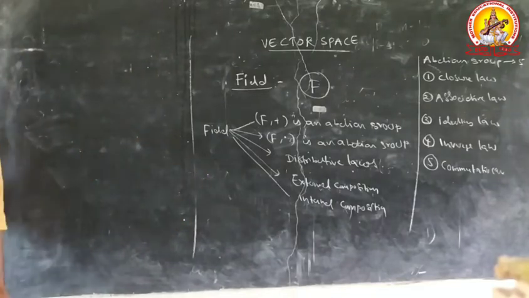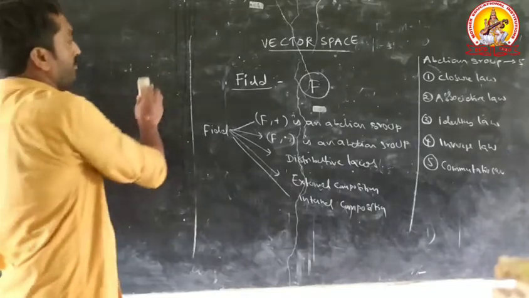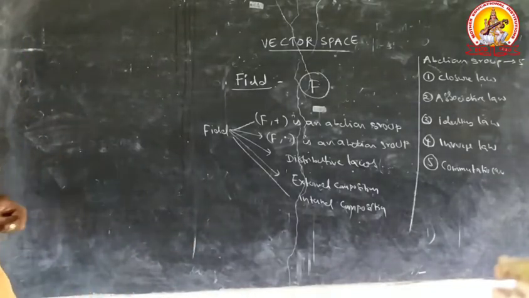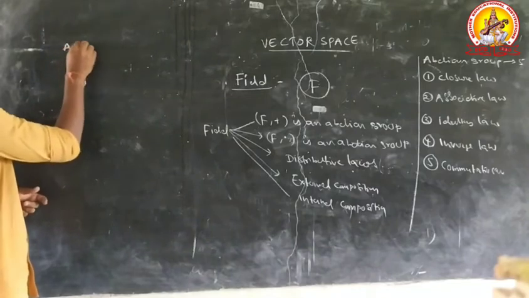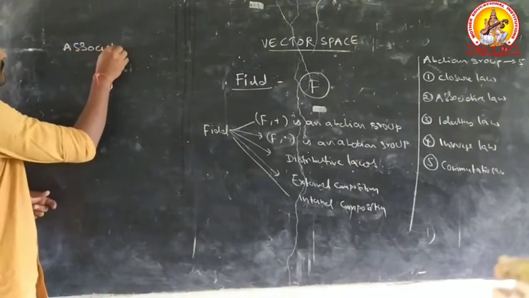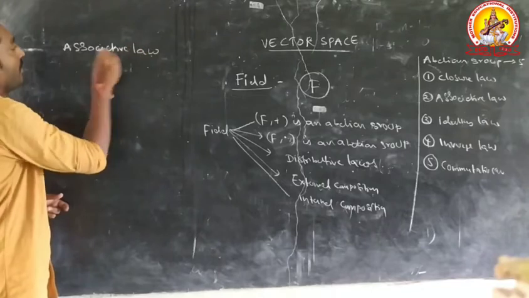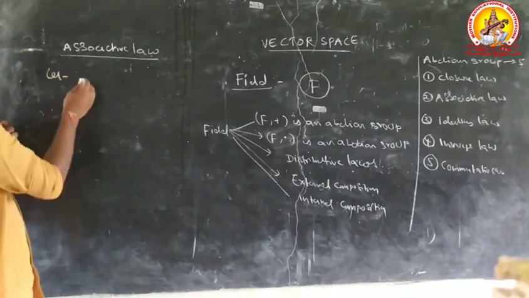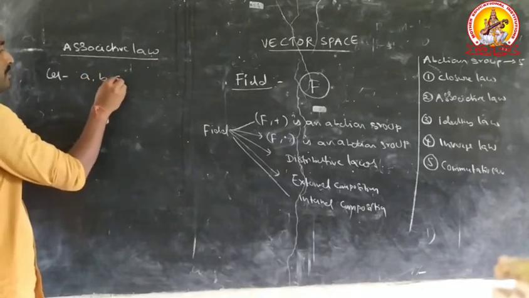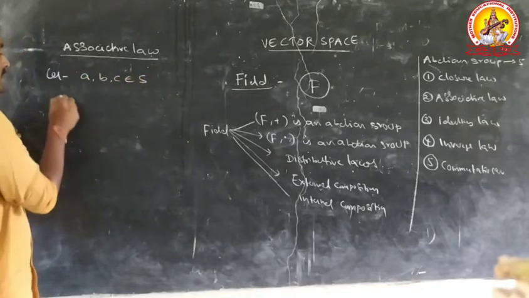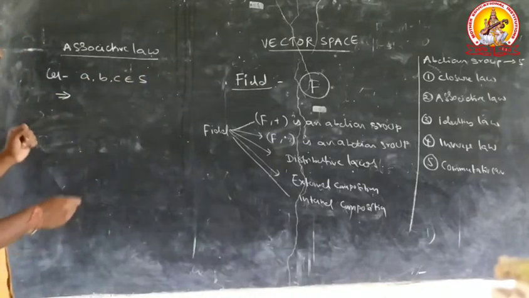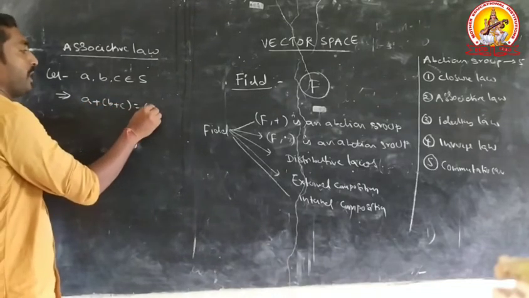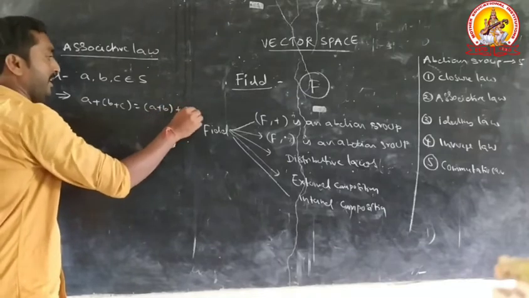Another law, associative law. Let any three elements A, B, C belong to S. That implies (A + B) + C equals A + (B + C).